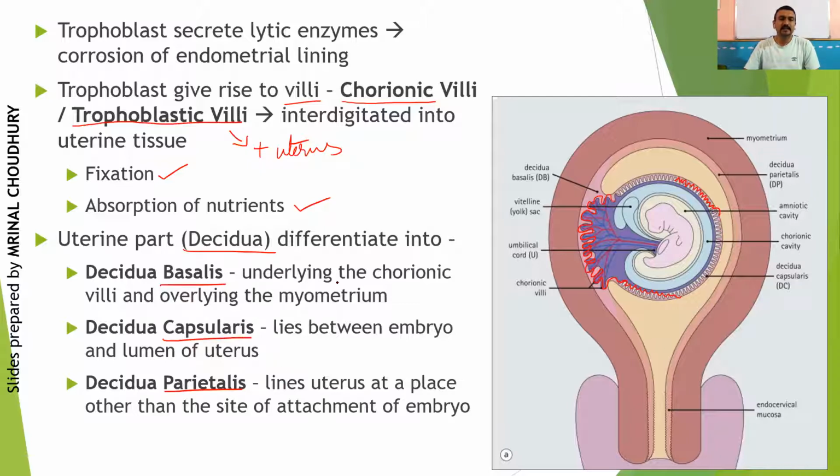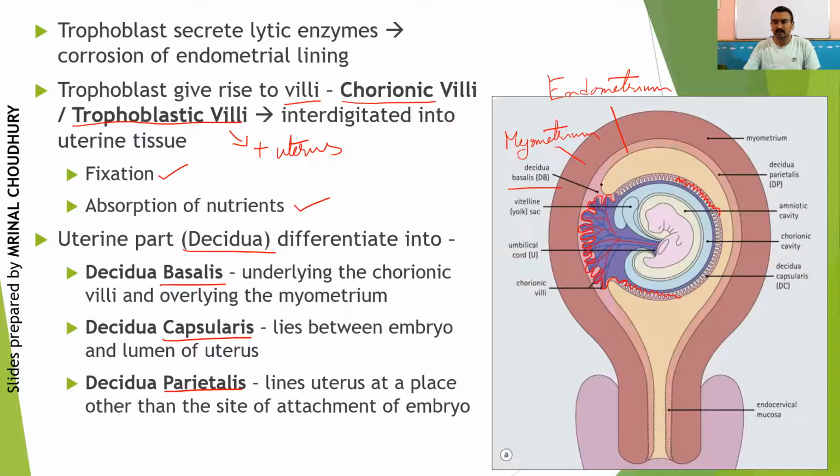Basalis is the underlying portion of chorionic villi and the overlying portion of myometrium. Means this part of the endometrium is decidua. See, this layer is the myometrium layer. Fine. This is the myometrium that is made up of smooth muscle tissue, and this part is actually the endometrium layer. And out of this endometrium layer, what you can easily see is that this part of the endometrium, which is associated with the villi, is called your decidua basalis.